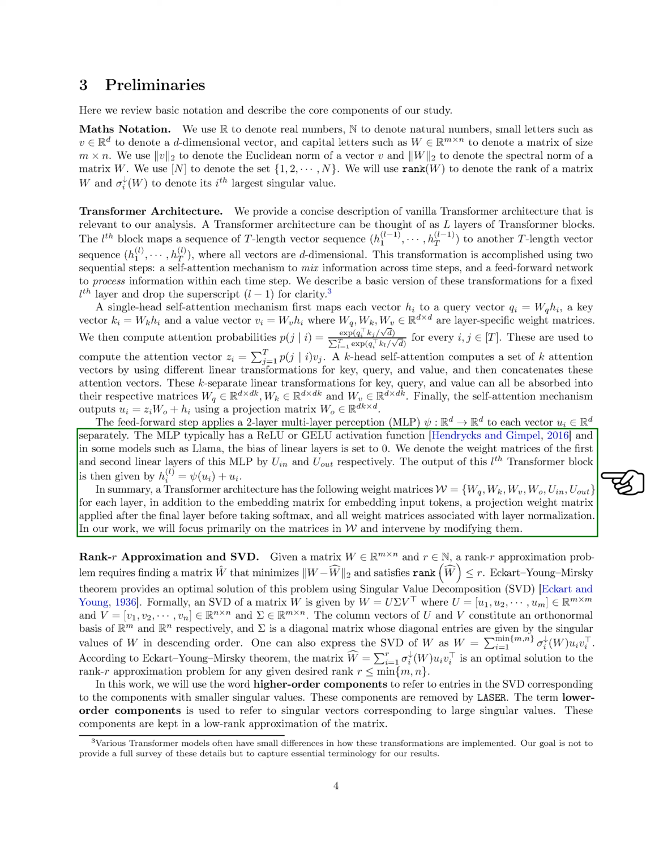In summary, a transformer architecture has the following weight matrices for each layer, in addition to the embedding matrix for embedding input tokens, a projection weight matrix applied after the final layer before taking softmax, and all weight matrices associated with layer normalization. In our work, we primarily focus on these matrices and intervene by modifying them. Section summary.